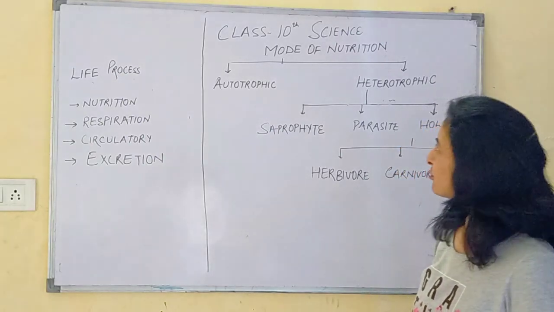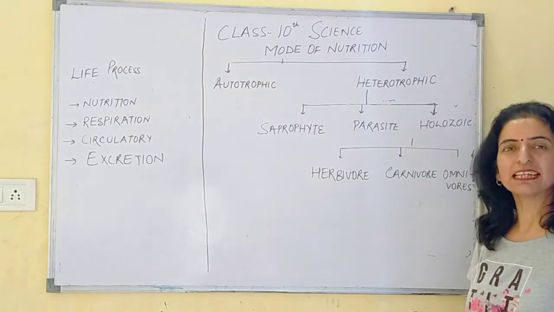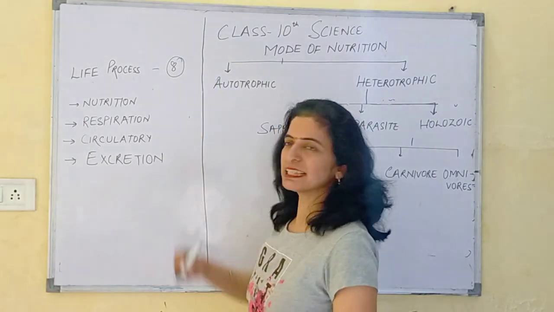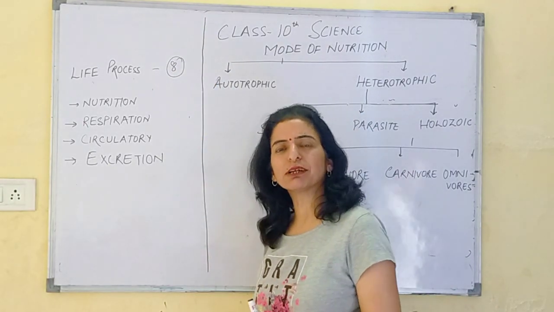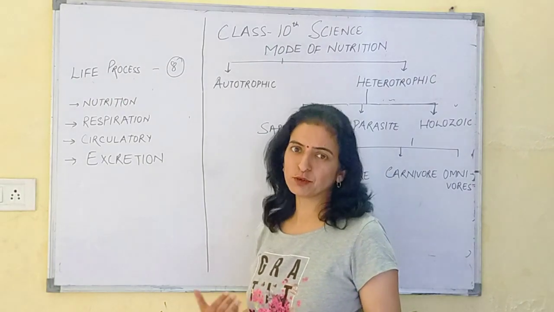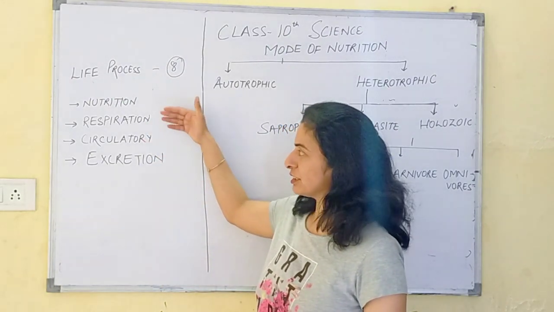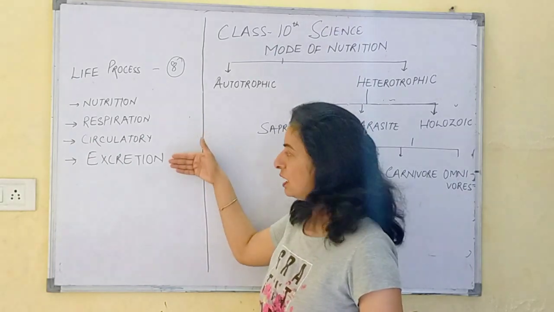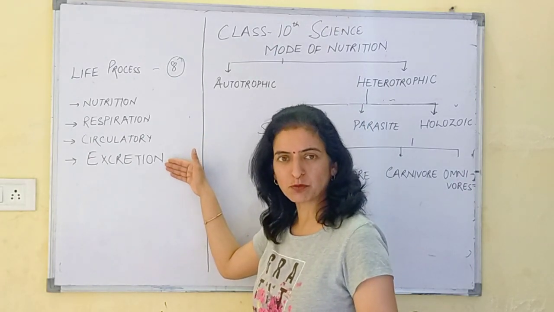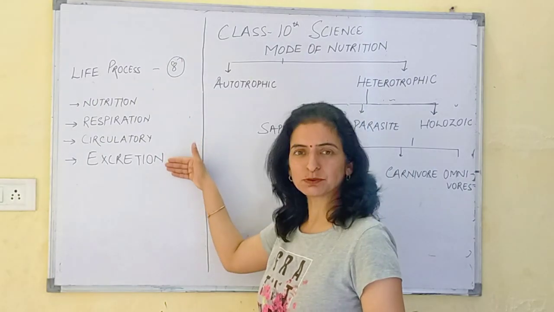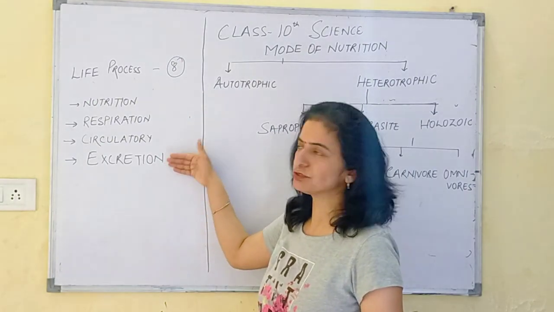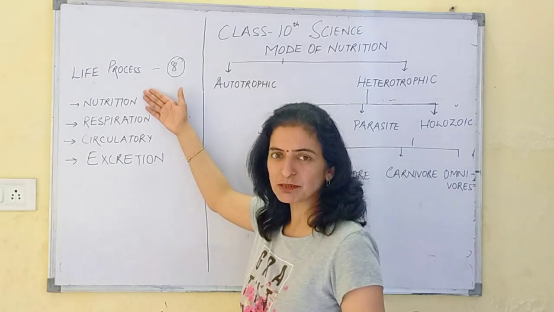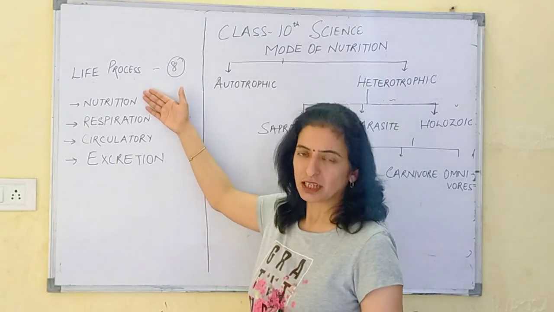This chapter, life process of science, can be an 8 marks chapter. Basically, it's all related to our human activities: how we take nutrition, how we respire, how the circulation system takes place in our body, how the excretion system works in our body. These all 4 aspects of human beings and plants we will study in this chapter, that is life process. It's a very interesting chapter and it's totally on us.